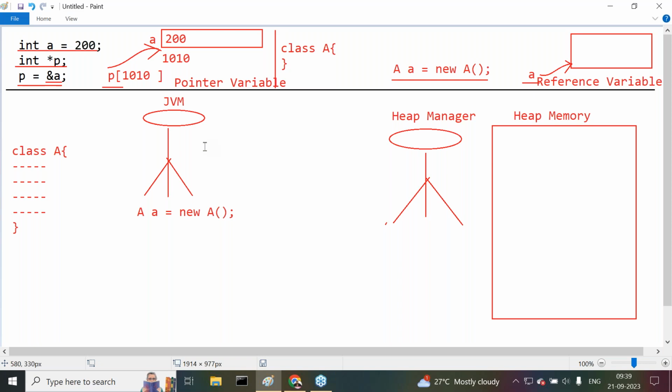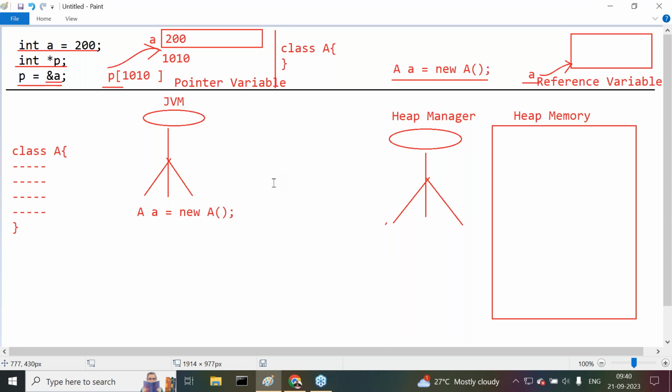Now tell me where we are. JVM and heap manager. JVM is what? Executing the Java program. Heap manager is what? Controlling the total heap memory, creating objects as per the JVM requirements. Got it or not? All right, sir. Now here, understand for 2 minutes. Everybody understand these points. Some internal flow I'm going to discuss with you.